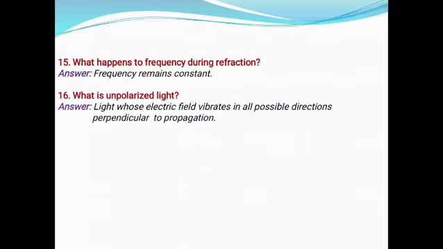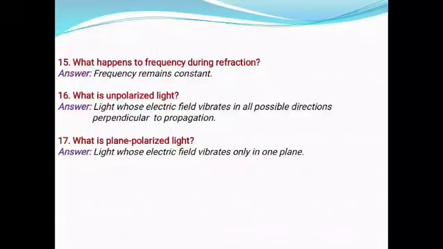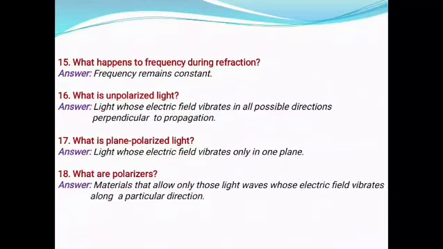What is unpolarized light? Answer, light whose electric field vibrates in all possible directions perpendicular to propagation. What is plane polarized light? Answer, light whose electric field vibrates only in one plane. What are polarizers? Answer, materials that allow only those light waves whose electric field vibrates along a particular direction.